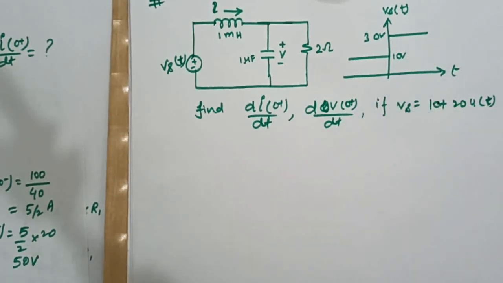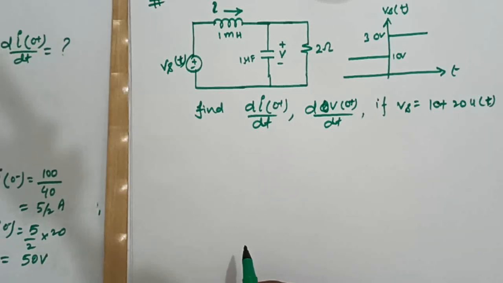This is nothing but 10 plus 20 ut, because for time t equal to minus infinity to plus infinity it is 10 volts, but for time t equal to 0 to infinity it is 20 ut. So after time t equal to 0 up to infinity, this 20 ut will get superimposed on a DC of 10 volts. So the final will be 30 volts after time t equal to 0.